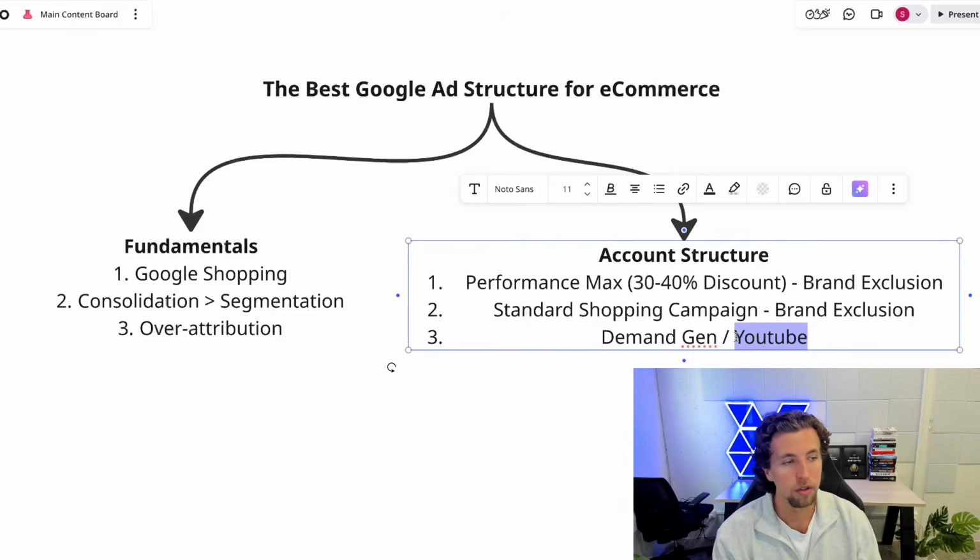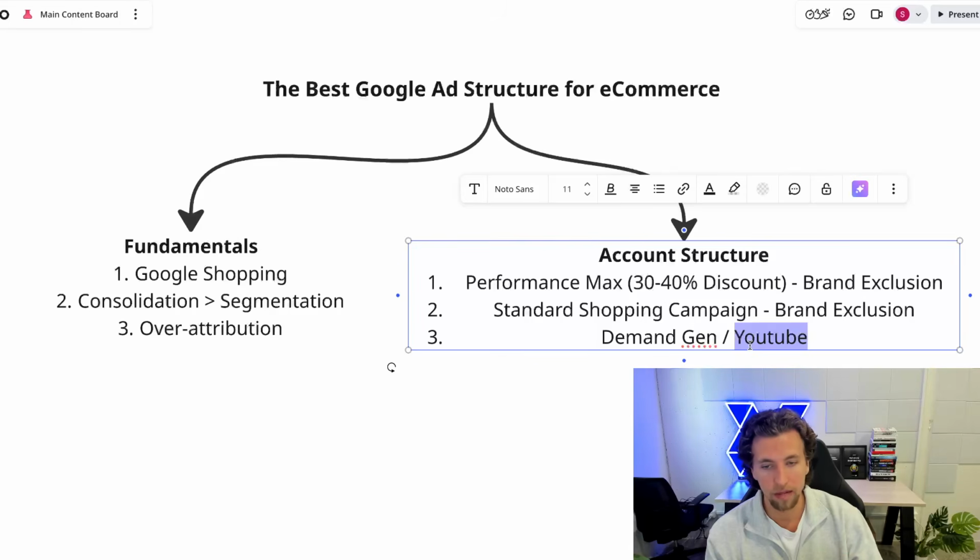On YouTube also I have seen work fantastically well at scale. There are 2 issues with YouTube. Number 1, measurement is bad in platform. It will always say that YouTube's doing bad when it might actually be providing a halo effect and significantly improving the total MER of the business.